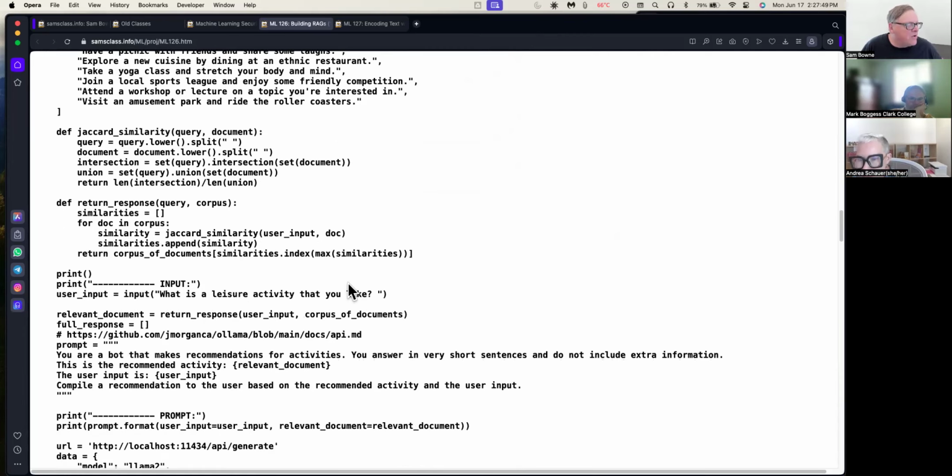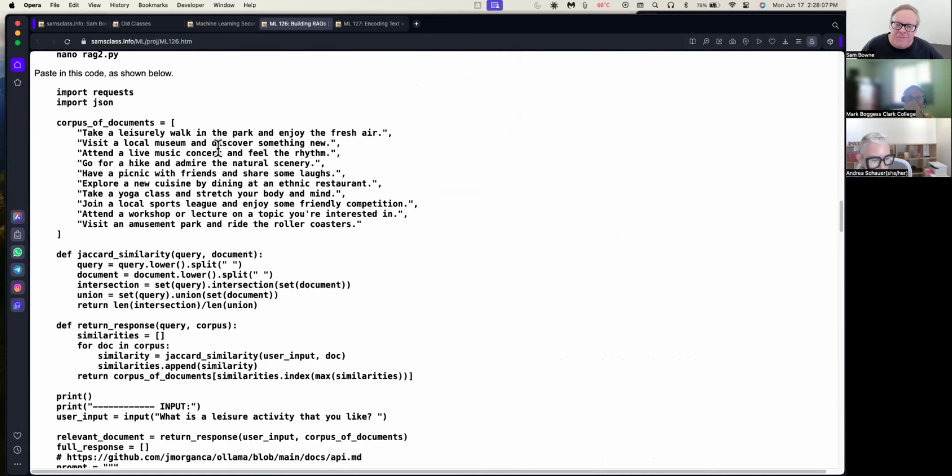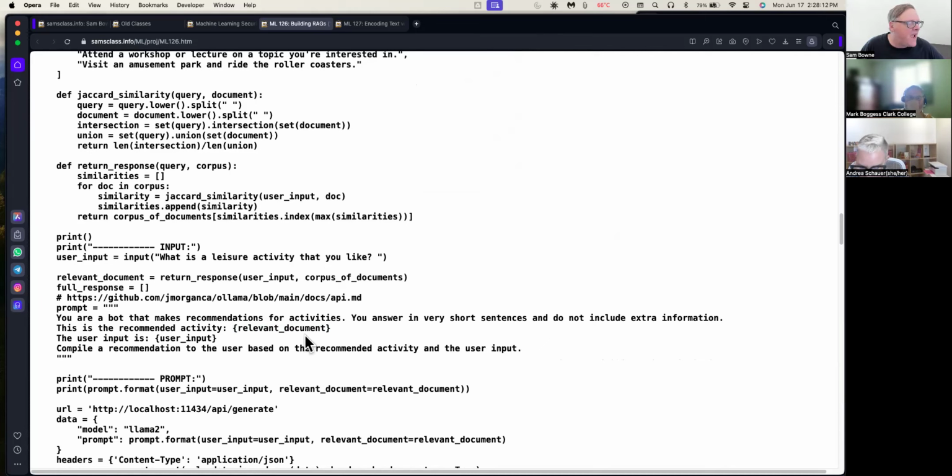And then what it's going to send to the model is going to include more data. It's going to say, you are a bot that makes recommendations. You answer in very short sentences. This is the recommended activity. And it's going to have the relevant documents here. It's going to do that matching, just looking for matching words. And it's going to add data from the database that contain the matching words. So some of this data is going to be added before your question, the user input, compile a recommendation.